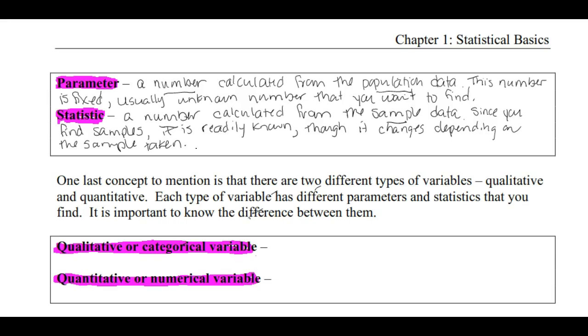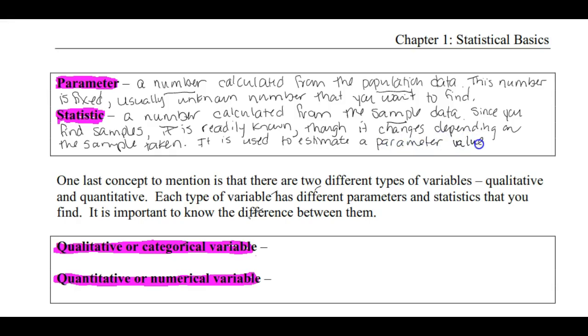So for example, if I'm interested in the number of credits that students are taking on campus, I could randomly select 10 of them and ask them how many credits they're taking and compute an average for those 10 numbers, which would be a statistic. But again, that number would depend on the 10 students I chose. If somebody else went out and randomly chose 10 other students, they would more than likely get a different number for that average, or a different value for the statistic. But a statistic is used to estimate a parameter value.